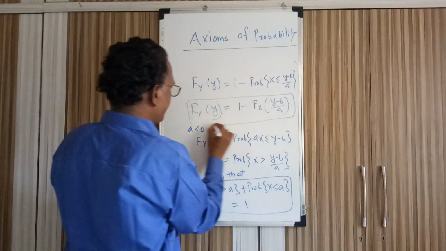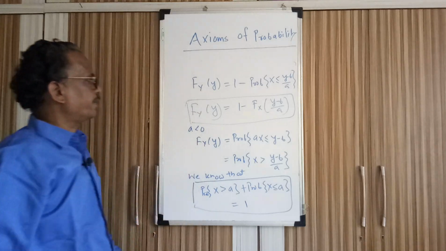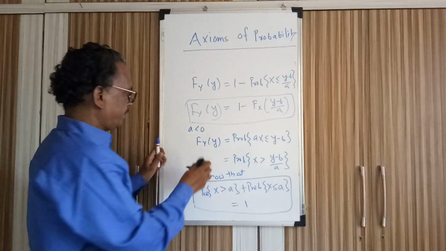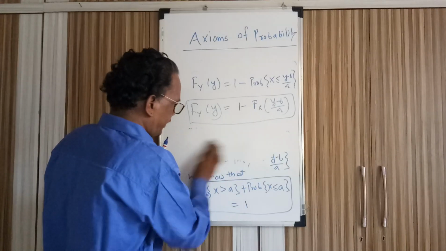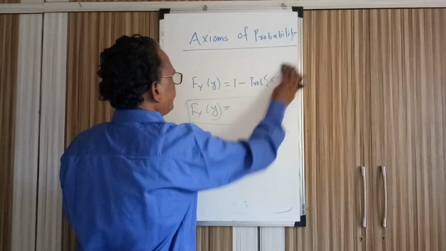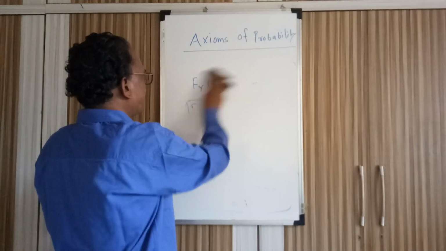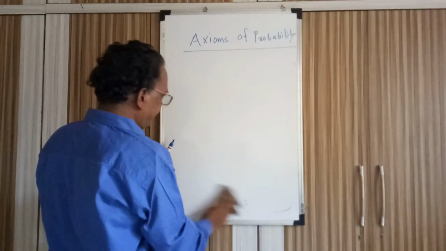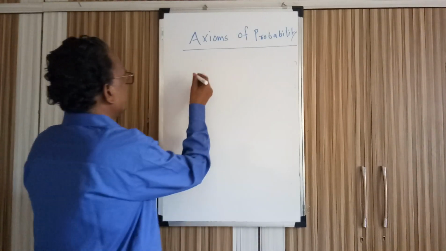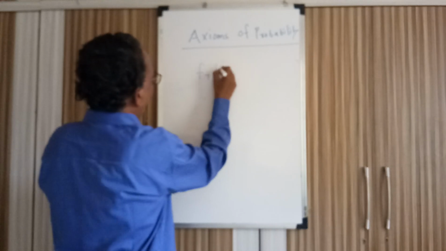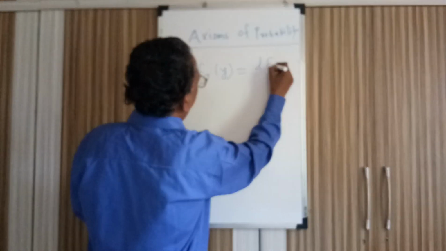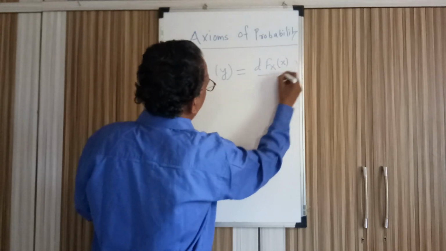So this is the distribution function, not the density function, this distribution function when a is negative, and we have already obtained the distribution function when a is positive. Now when we go for finding the density function f_Y(y), it is the derivative of the distribution function.